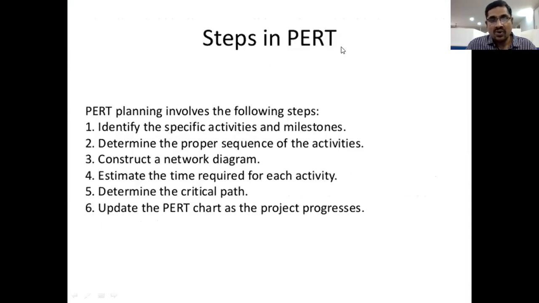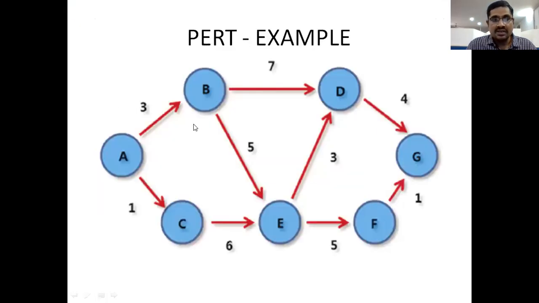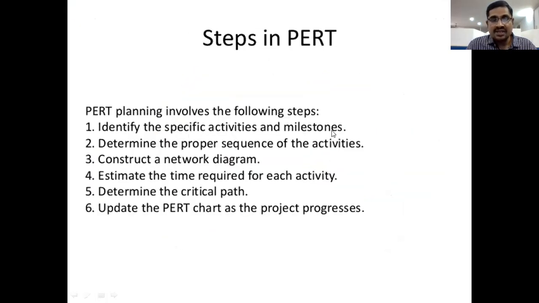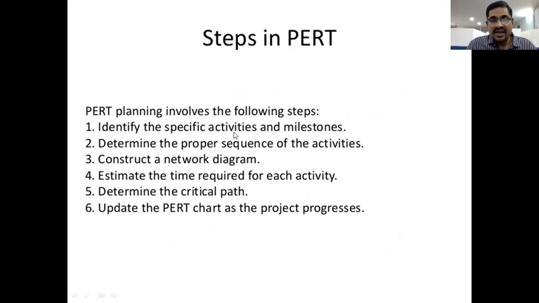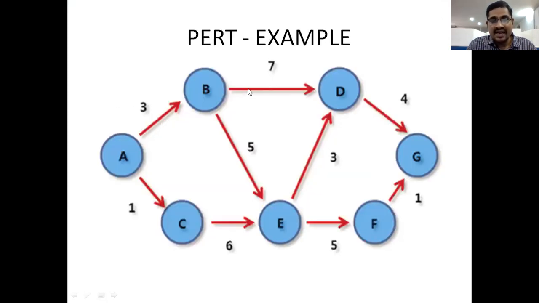Already we discussed the process of PET. Here, identify the specific activities and milestones. These arrow marks indicate the activities, and these are the events. So first of all, identify these activities and milestones. What are the activities and what are the future courses of action for completion of our contract? What activities do we need to complete our total contract, right?